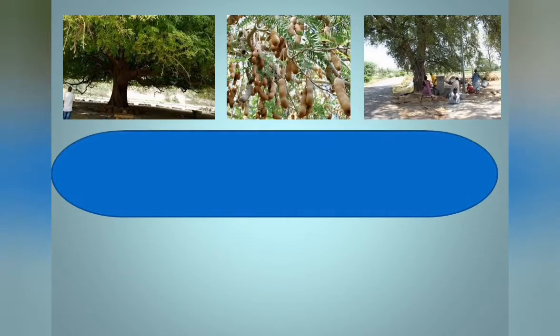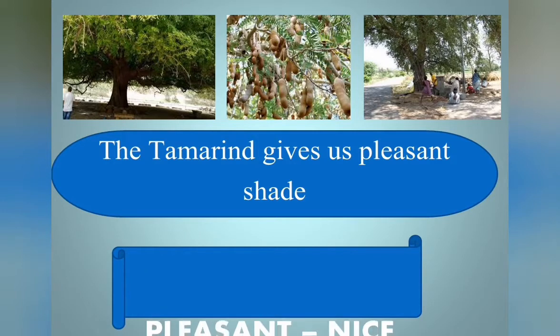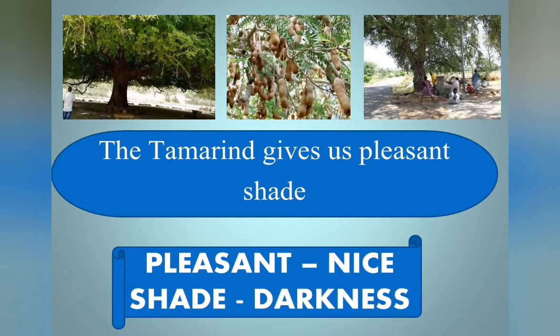And now, can you see this image? Can anyone name the tree? Yes, this is a tamarind tree. It is very big in size, right? The tamarind gives us pleasant shade. It gives us shade. Shade means darkness. It gives us a shade, right? The tamarind tree. Do you like to eat the raw tamarind?